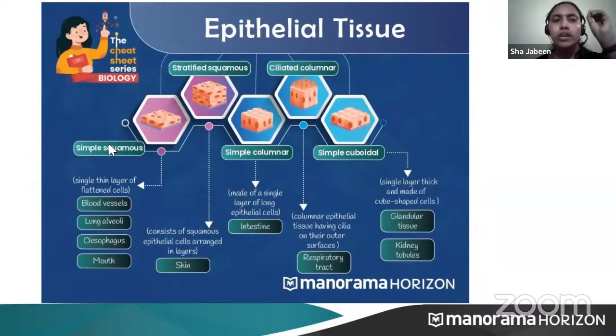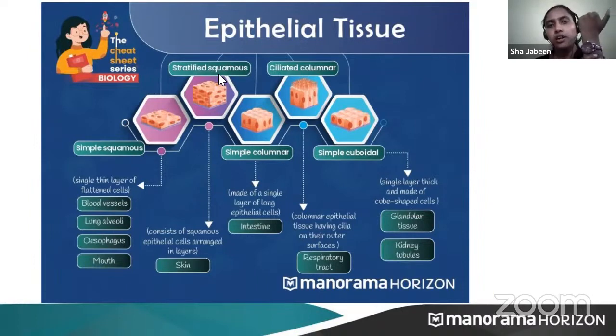Here you can see simple squamous, one type of epithelial tissue. Simple squamous means they are made up of only one thin layer of cell. They are found in blood vessels, the lining of alveoli, esophagus, and the lining of mouth. You might have seen the cheek cells also. If you scratch them with a small pointed thing, they will break because they are made up of a very thin layer.